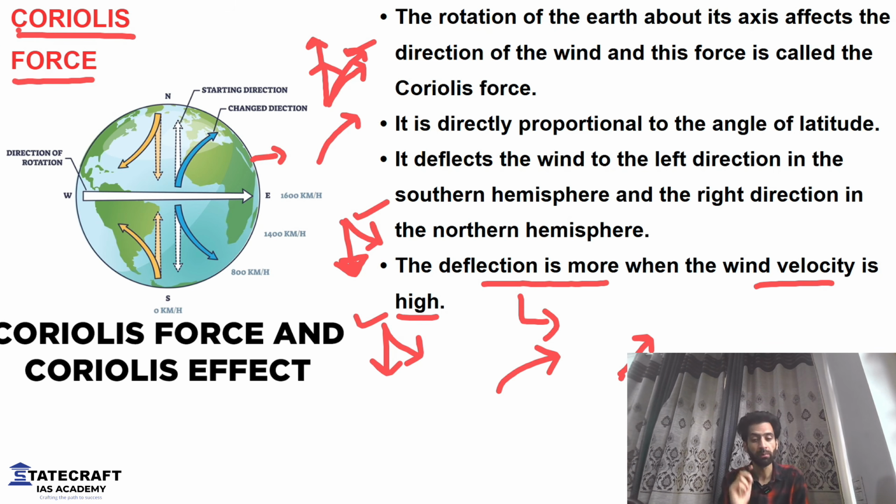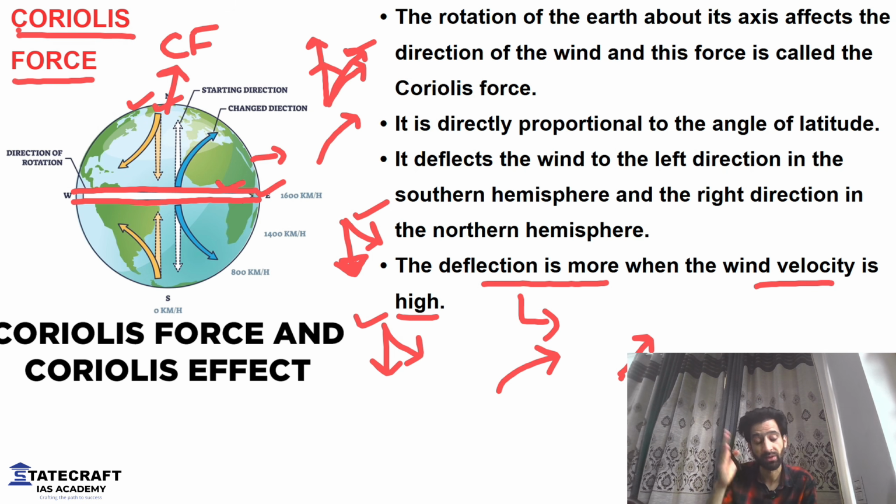That's number one. Number two, very important thing that you need to know is that on the equator, in this very region, Coriolis force is zero. There is no Coriolis force at all on the equator. And at the poles, North Pole or South Pole, the Coriolis force is maximum. Deflection will be more on poles as compared to equator. These are two important things that you need to know.